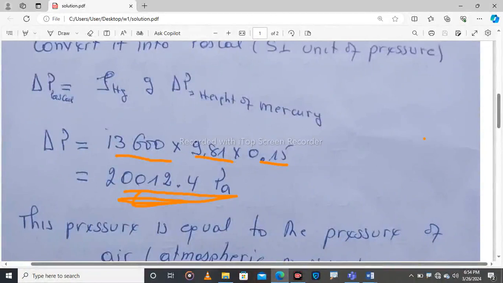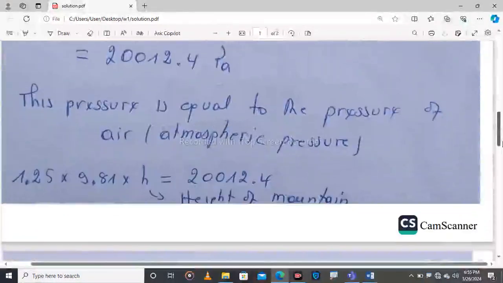So after finding the difference, this pressure difference is equal to the pressure of the air, and the pressure of a fluid is always equal to the density of that fluid times gravity times the height.